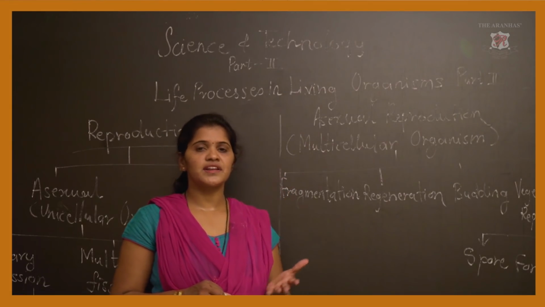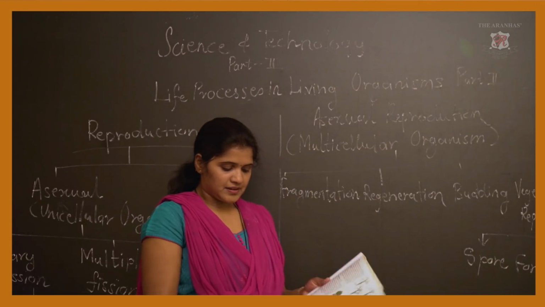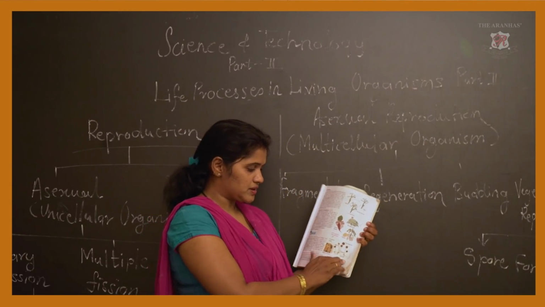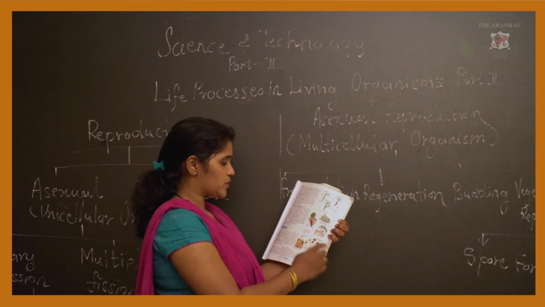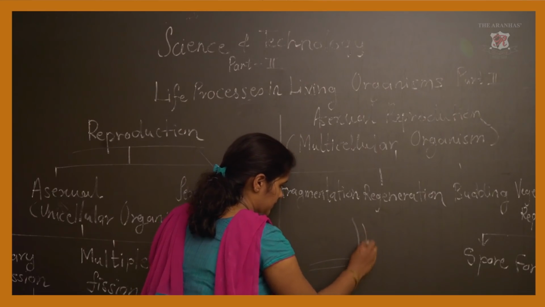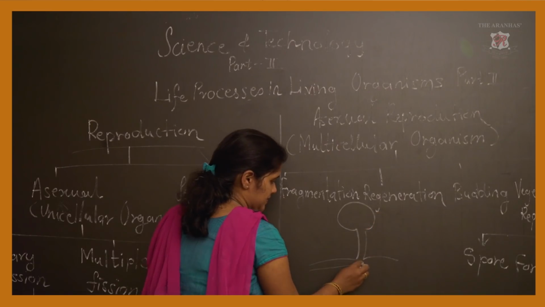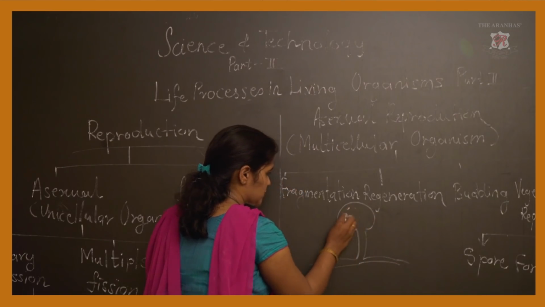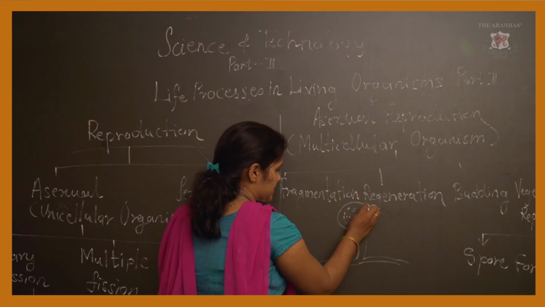How does reproduction take place? Observe the diagram. The fungus has a filamentous body and it has a sporangium. If I draw a diagram, you will understand better. This is your sporangium. Inside the sporangium there are many spores.